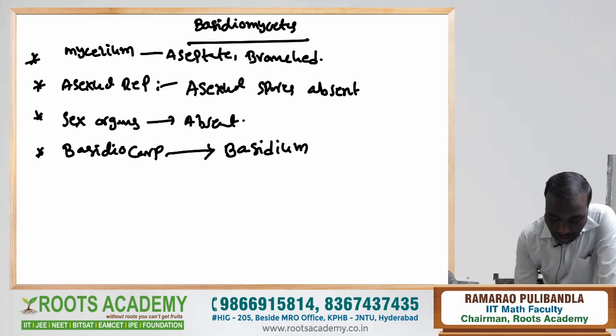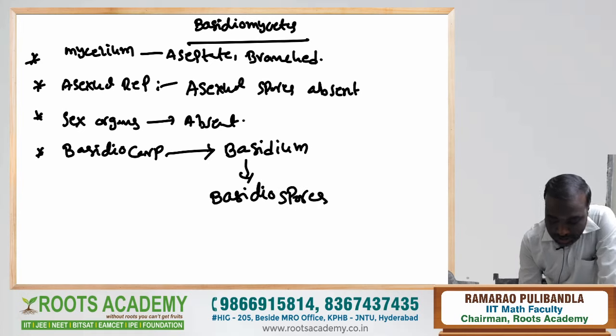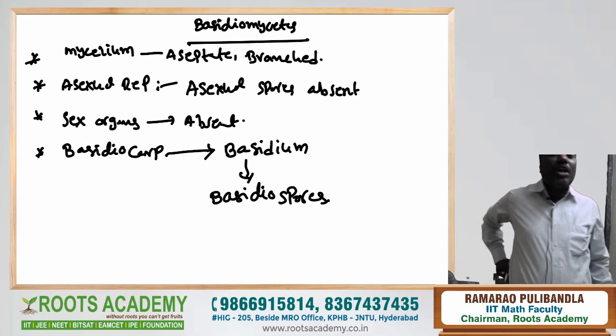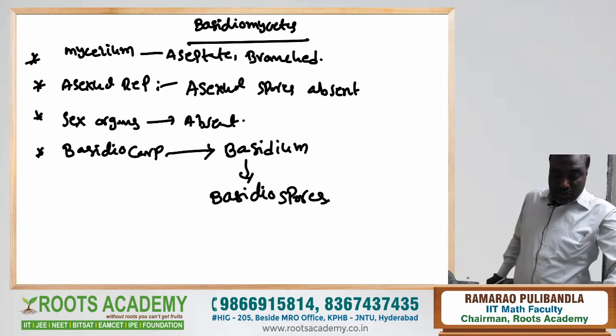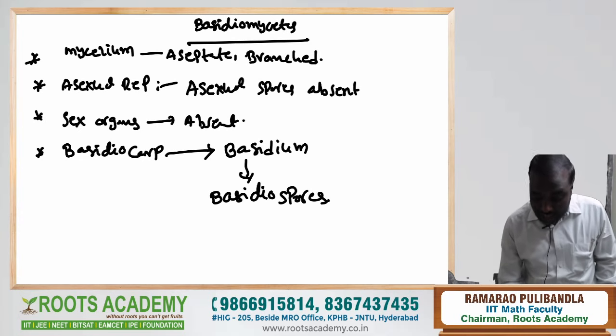Then after meiosis, they produce spores called basidiospores. Sexual spores of Ascomycetes, ascospores, are endogenous. Sexual spores of Basidiomycetes are basidiospores. These are exogenous.